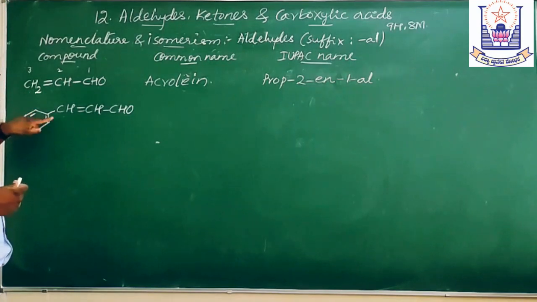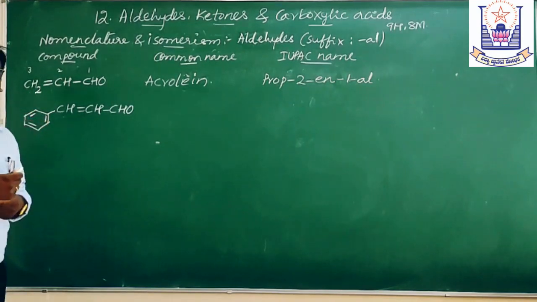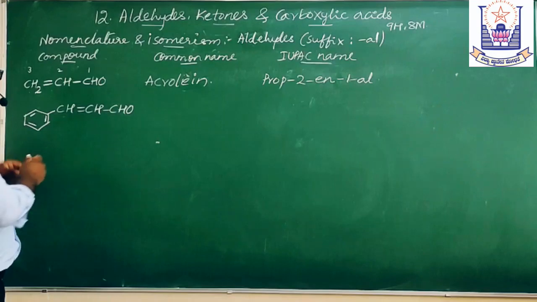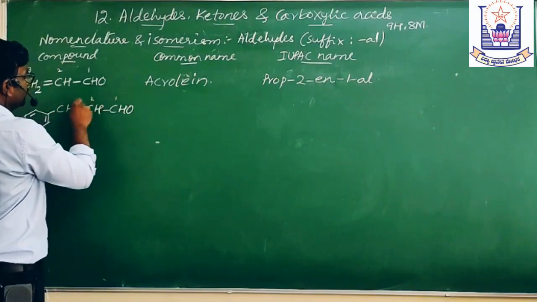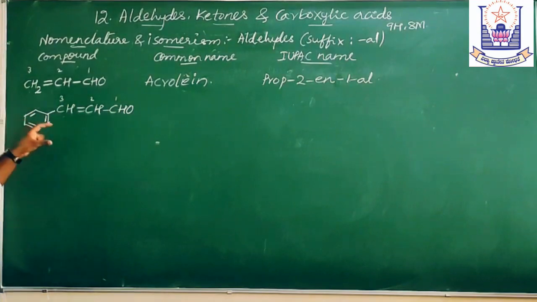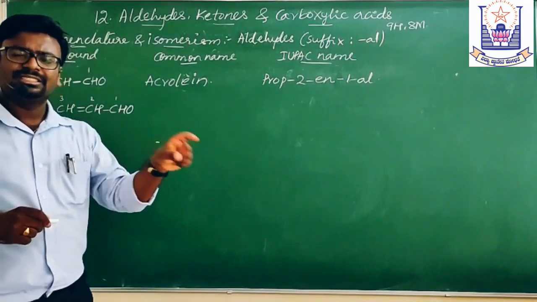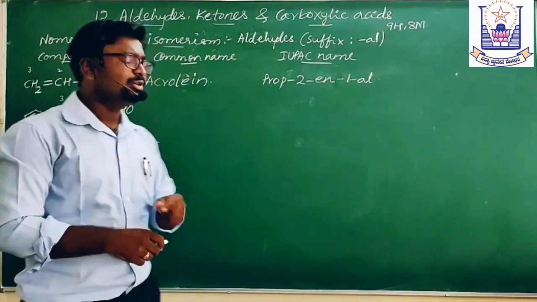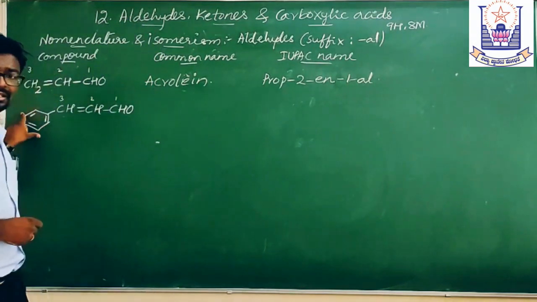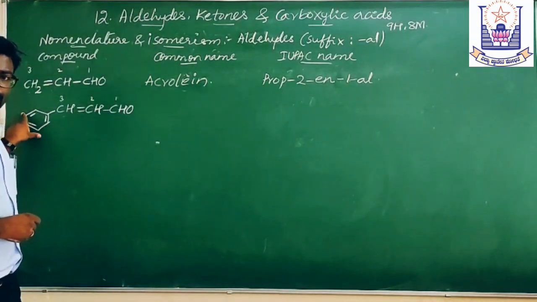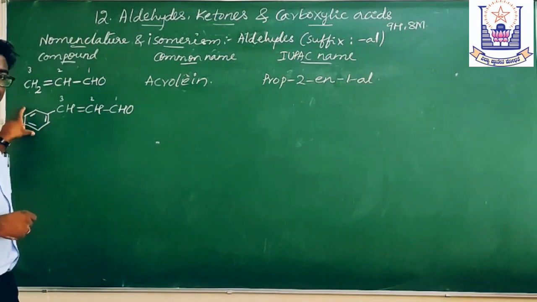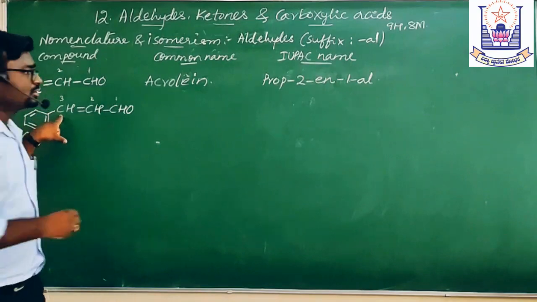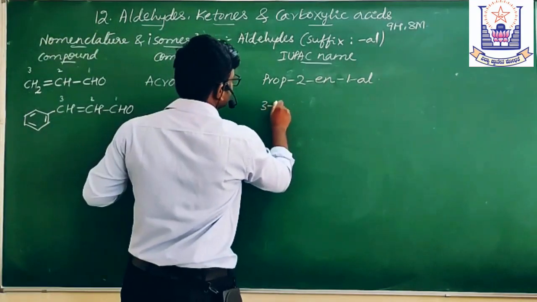This C6H5 is called a phenyl ring, which is present at the third carbon. So give the numbers 1, 2, 3. Here the benzene ring is similar to an alkyl group. We have to consider it as a substituent. Therefore it is a prefix. What is the prefix? That is phenyl, present at the third position. So 3-phenyl.